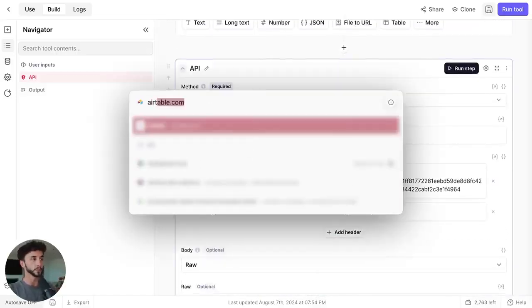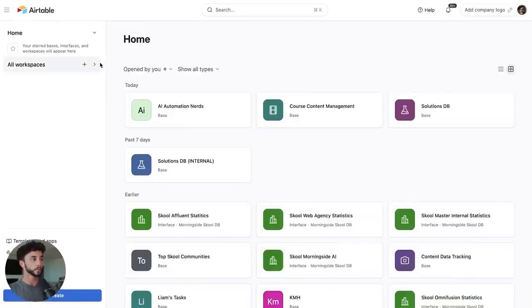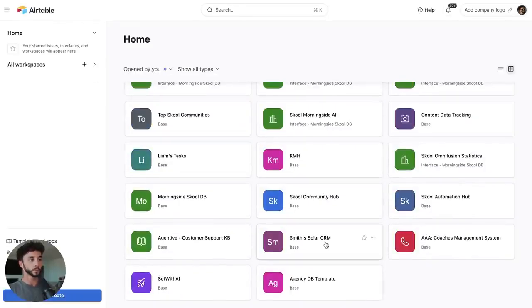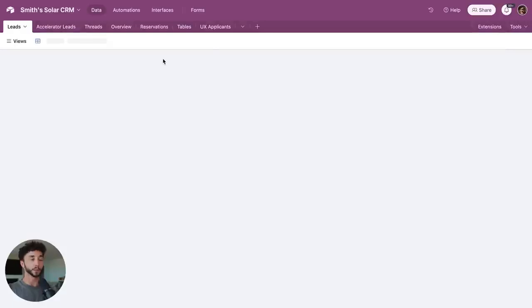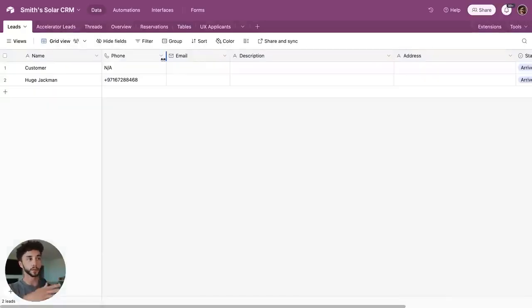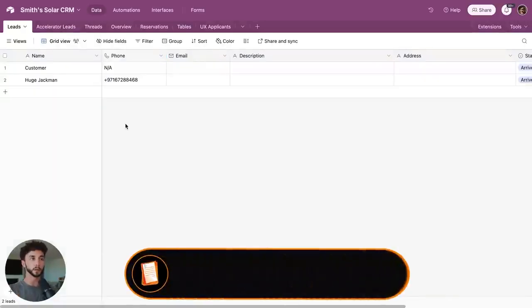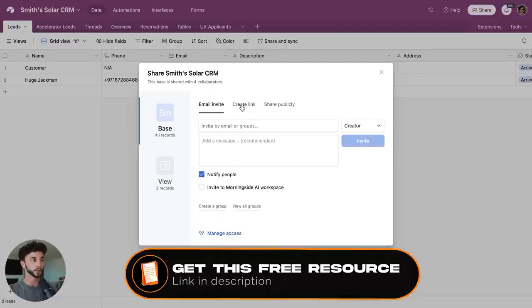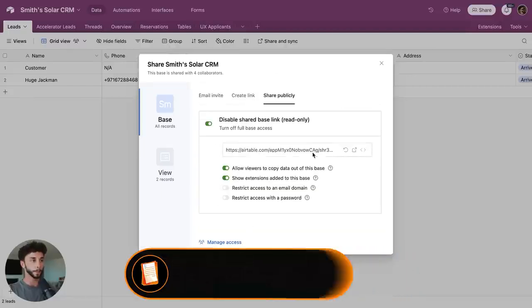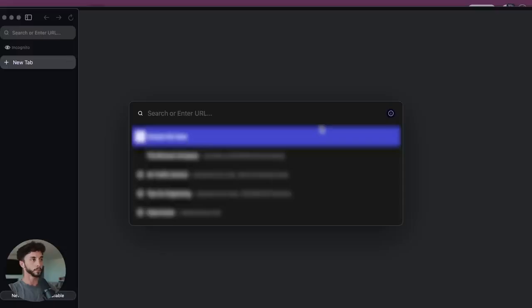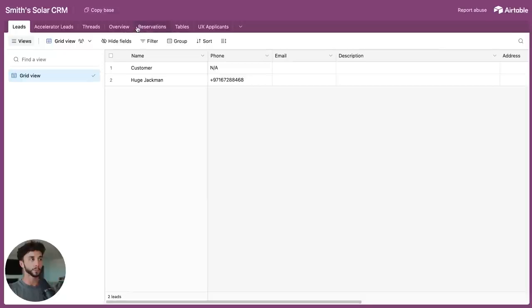If you go to Airtable, I'm just going to use a dummy CRM that I use for all of these tutorials, and you guys are going to be able to clone this if you want. In the resources for this video, there will be a link like this. If I share this, share publicly, you guys will get something that looks a bit like this. And this button up here says copy base, that will copy it into your account.